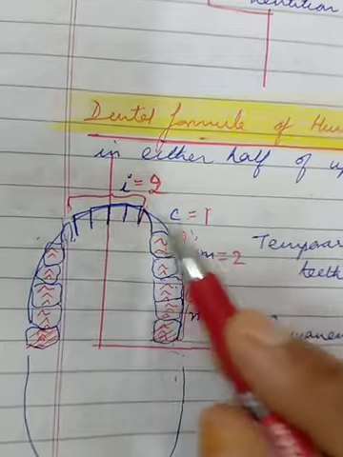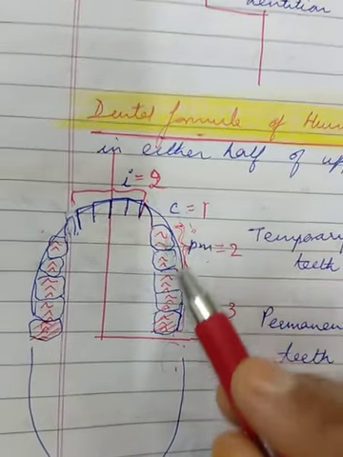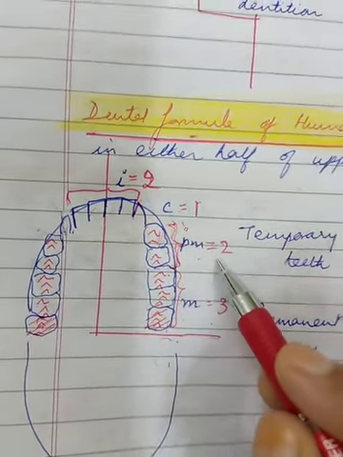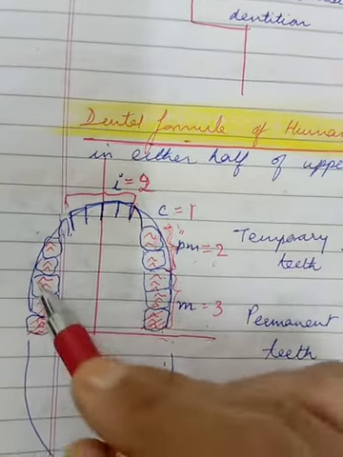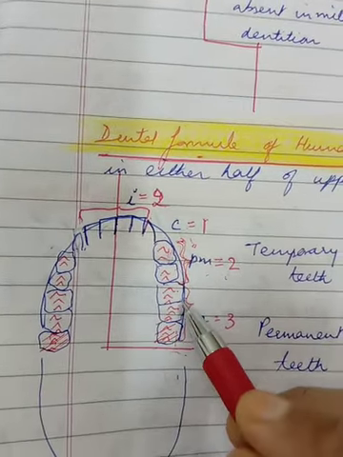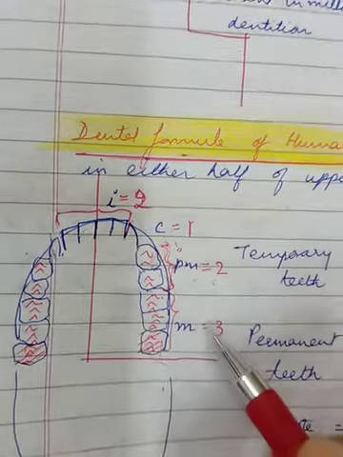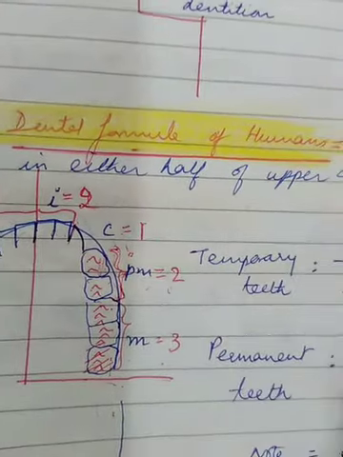2 canines are the total, but we'll write only 1. Premolars are 4, but we'll write only 2. And molars, including the wisdom, they will be 6 on the total, but here we'll write 3. So what is dental formula?